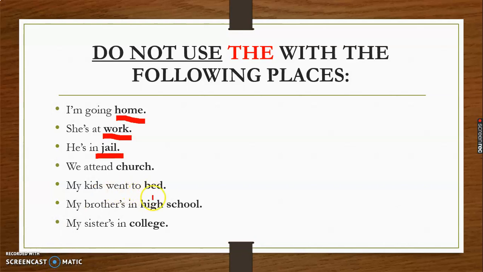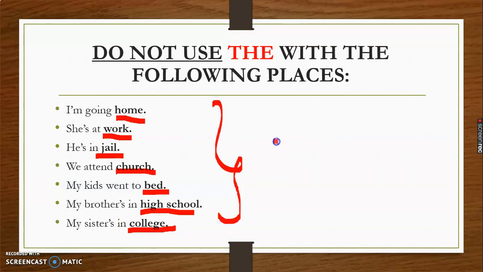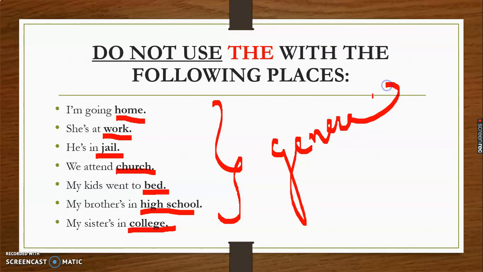Church, bed, high school, college. These are general. We are not talking about a specific high school. We are not talking about a particular bed, a particular church, or a particular college. If we are not talking about a particular college, they all are general, right? So if they are general, we cannot use the here. We don't use the here. So they all are general, right?